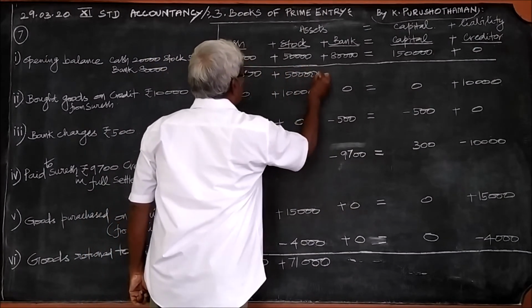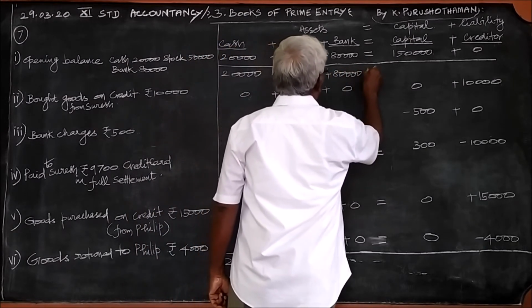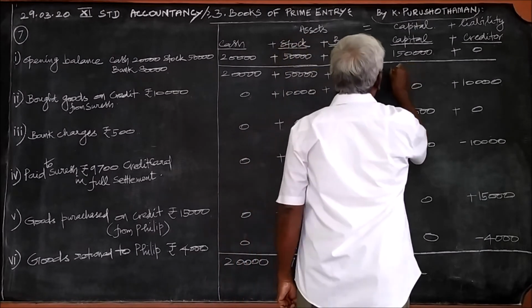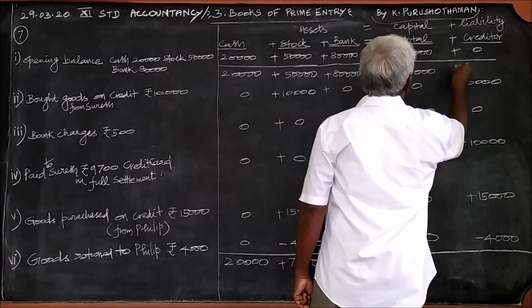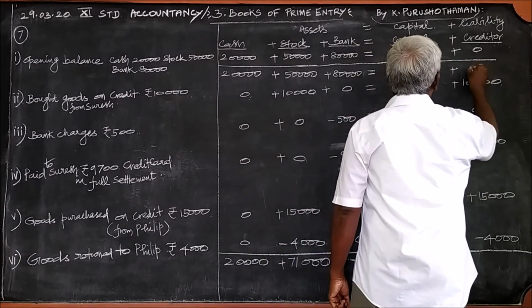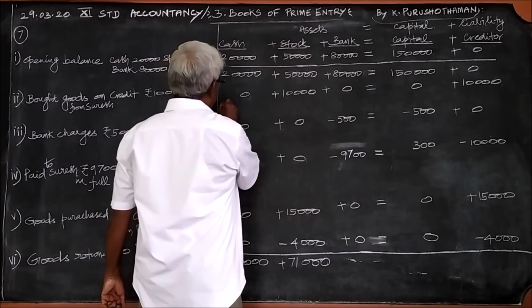50,000 plus 80,000 equal to 1,50,000 plus 0. Now in the second step we can add together.